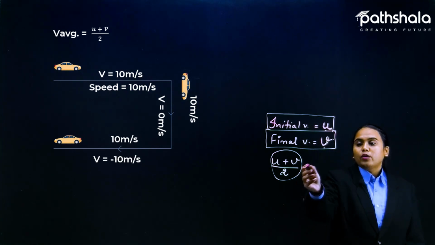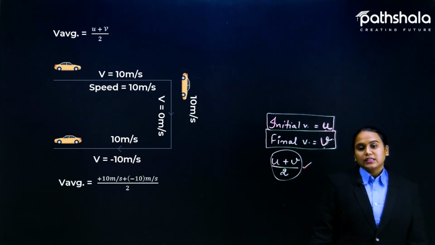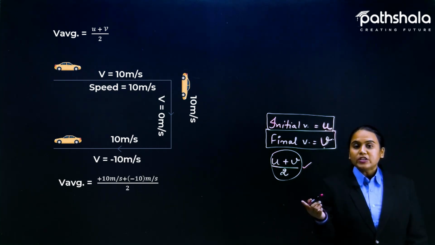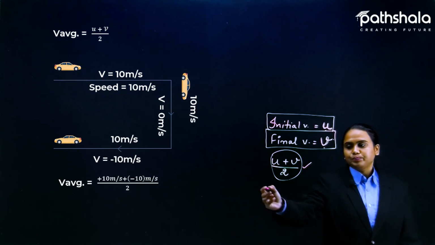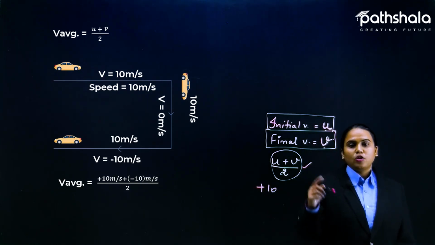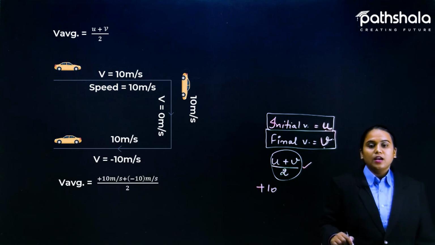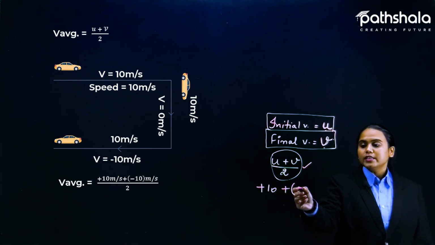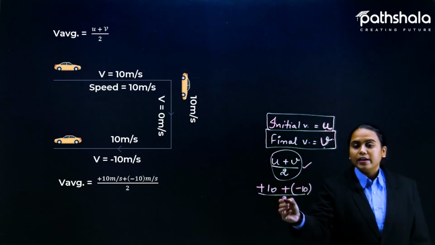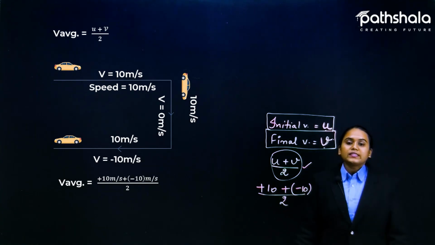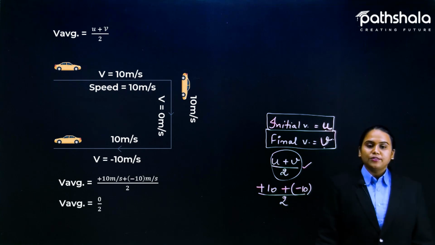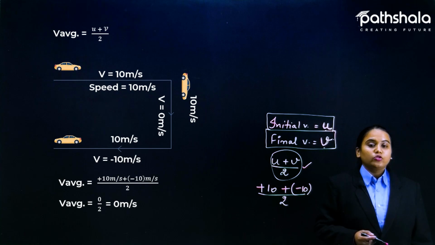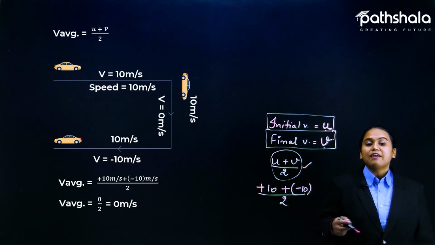So if we want to calculate the average velocity for this car, initial velocity is +10, yes, because it is moving in the east direction, and final velocity is -10, divided by 2. So +10 -10 will give you 0, and 0 divided by something will give you 0 only. So 0 meter per second is the average velocity.